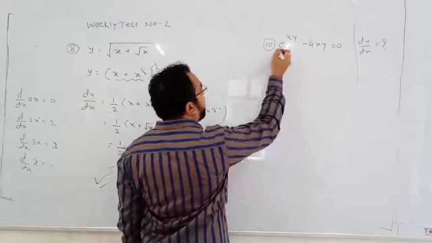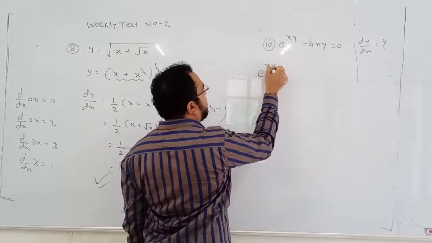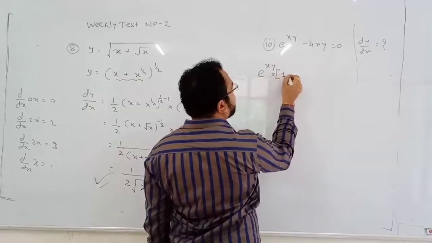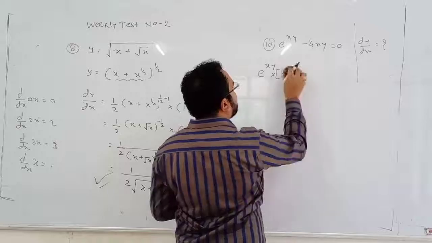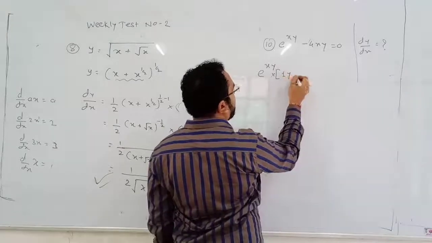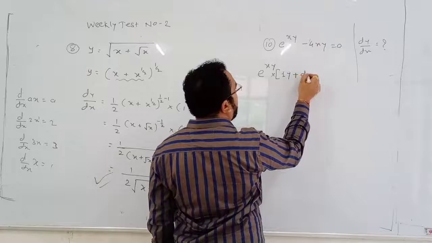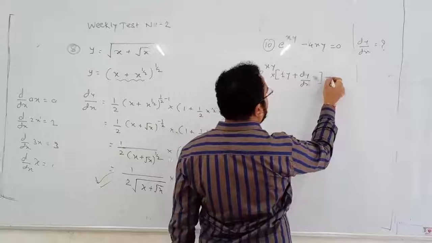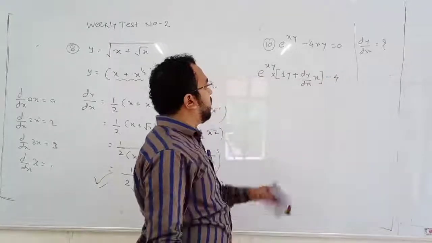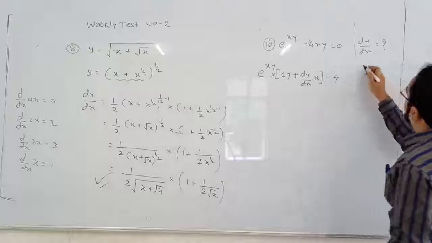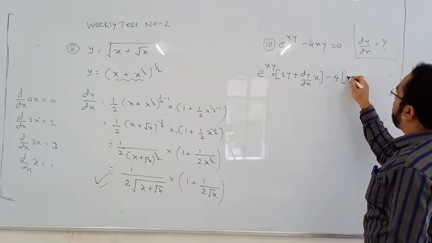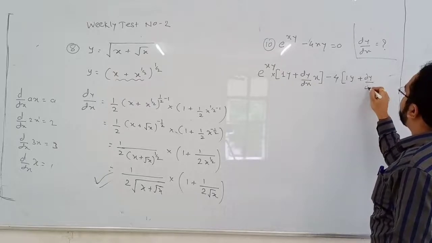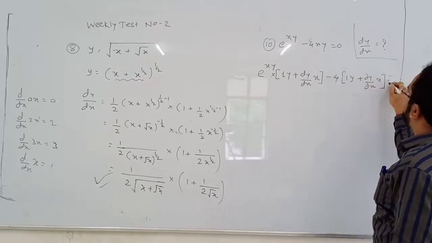So directly we can write e to the power something, the differentiation. E to the power something, product, chain rule. x differentiation 1, y as it is, plus y dy by dx, x as it is, minus 4. Here also product rule, x to 1, y as it is plus y dy by dx, x as it is into 0.